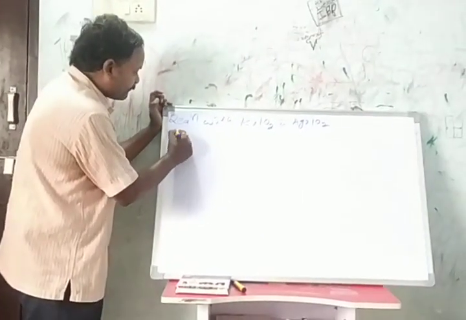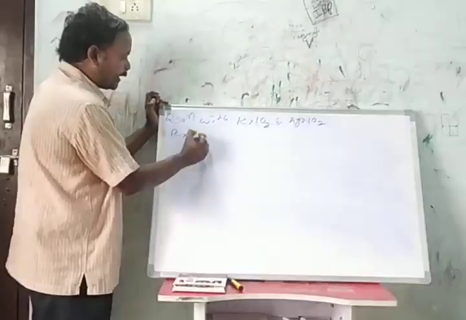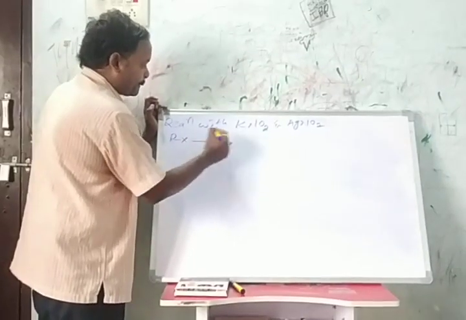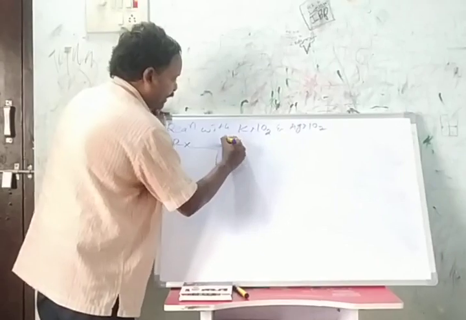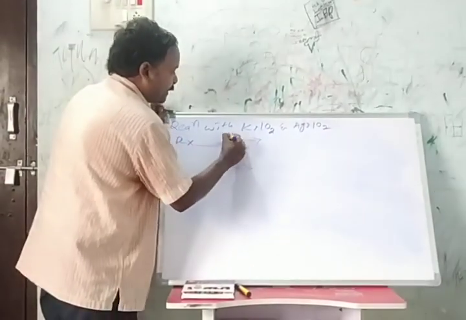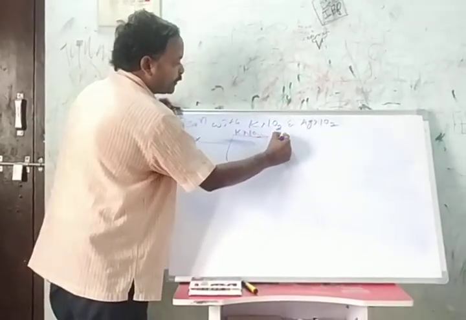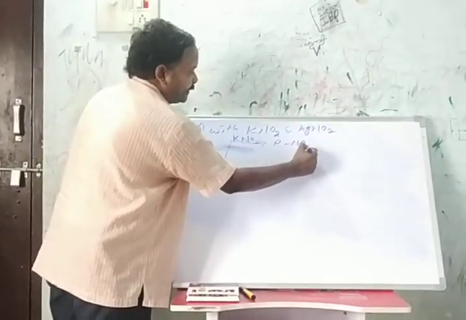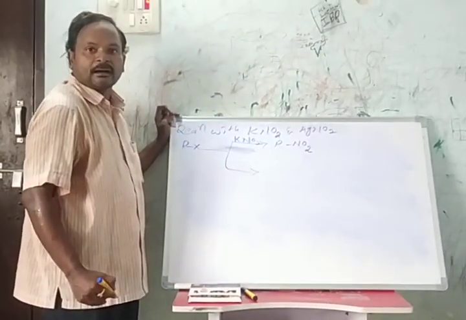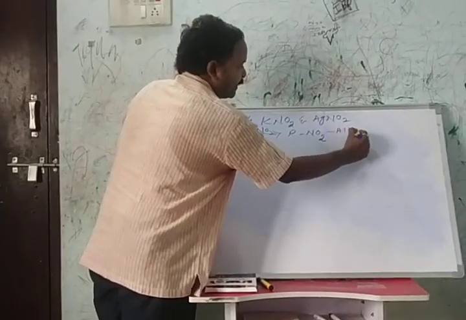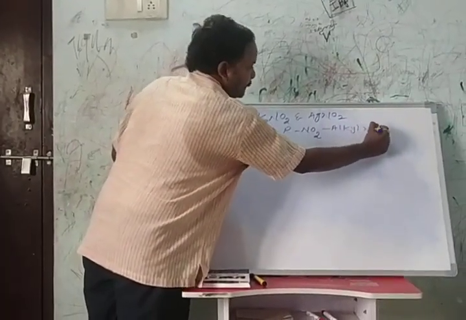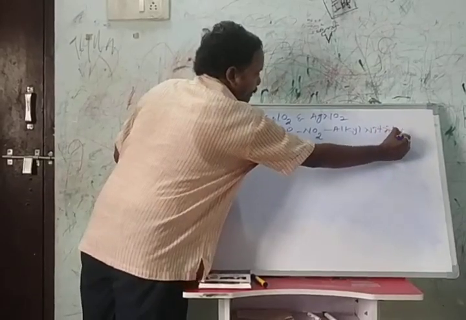So when alkyl halide reacts with potassium nitrite, it forms alkyl nitrites, RNO2.